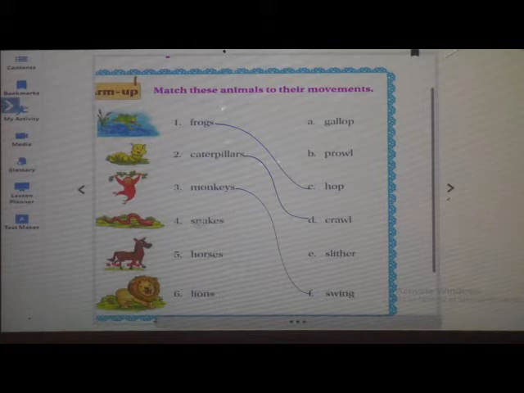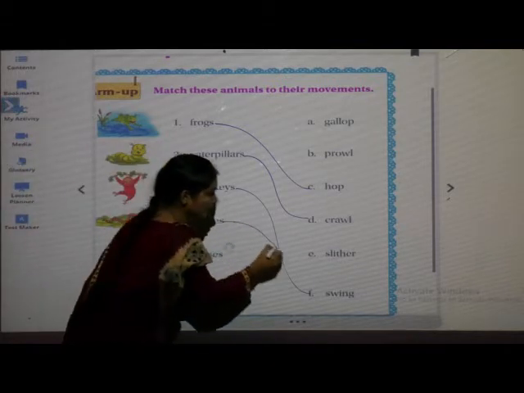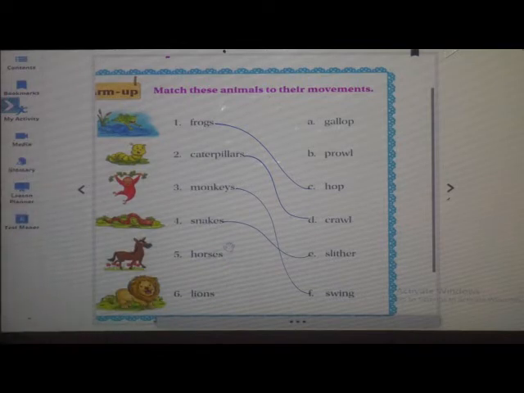Okay. Now next one, snakes. S-N-A-K-E-S. Snakes. What is the movement of snakes called? Yes, they slither. What do they do? They slither. S-L-I-T-H-E-R. Slither. Next one is horses. H-O-R-S-E-S. Horses.